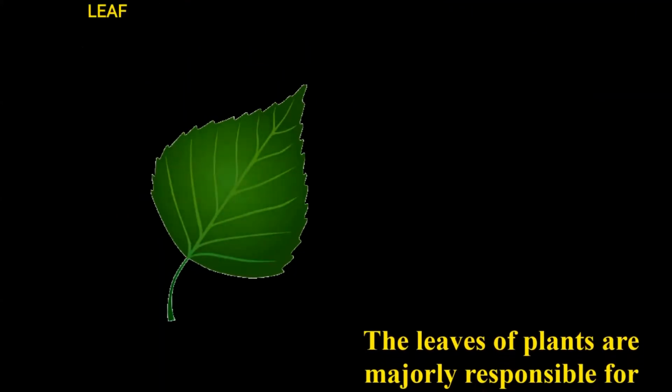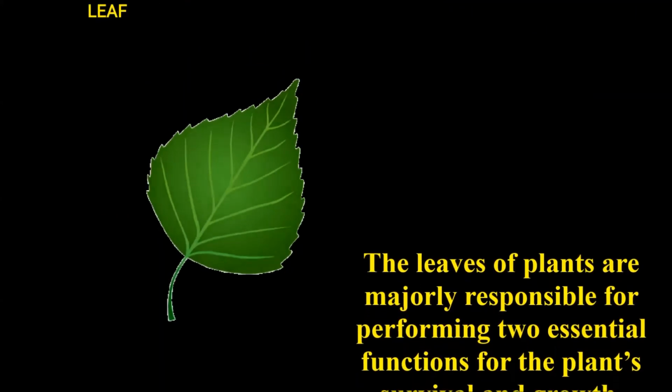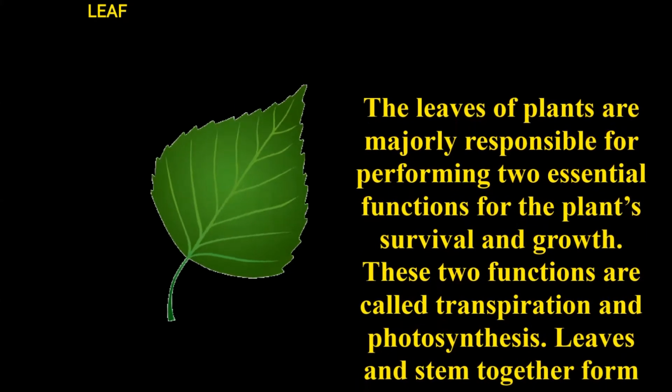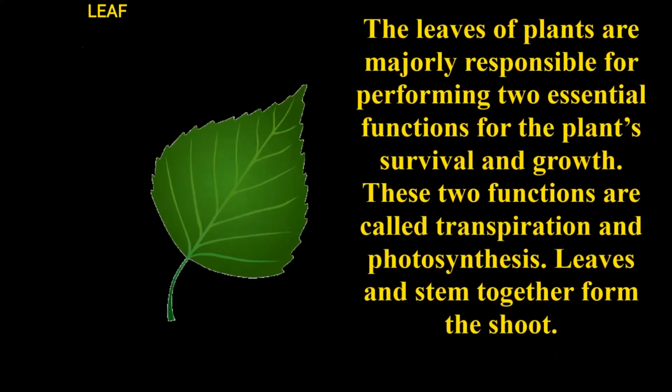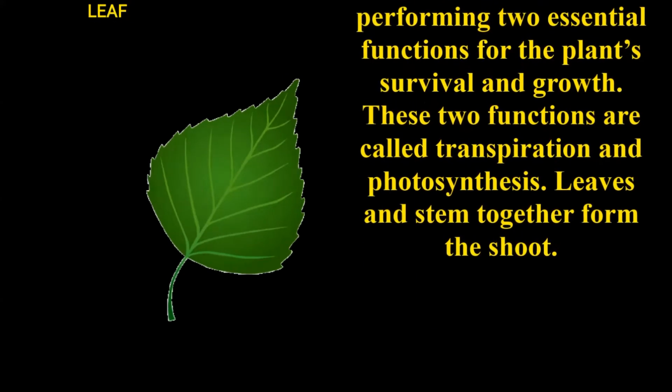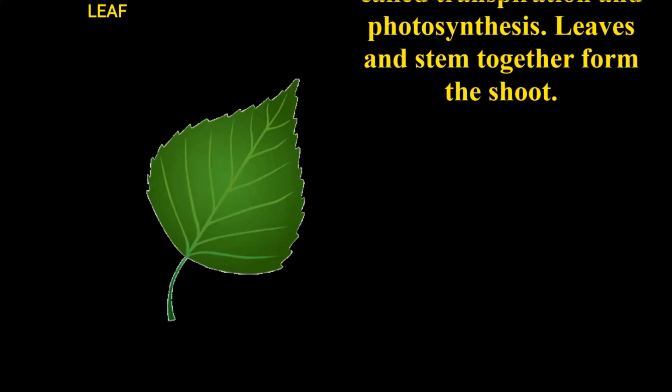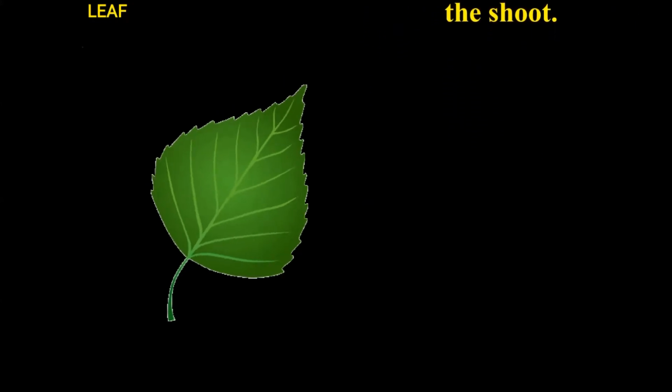Children, now let us discuss the leaf. The leaves of a plant are majorly responsible for performing two essential functions for the plant's survival and growth. These two functions are called transpiration and photosynthesis. Leaves and stem together form the shoot.